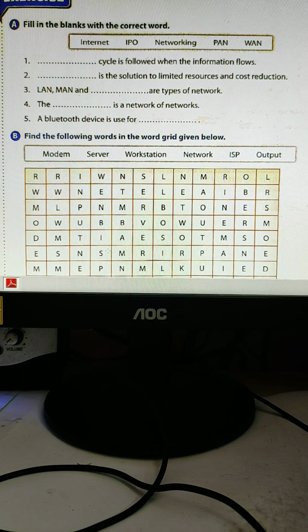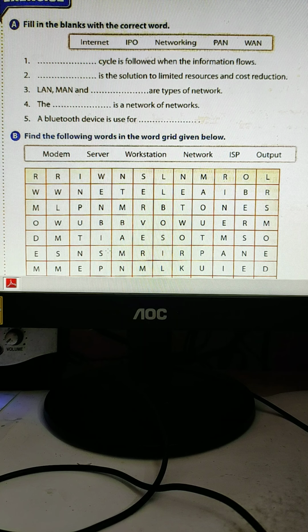Number A, fill in the blanks. Next one, 2. Dash is the solution to limited resources and cost reduction. That will be networking is the solution to limited resources and cost reduction. LAN, MAN and WAN are the types of network. The dash is a network of networks. The internet is a network of networks.